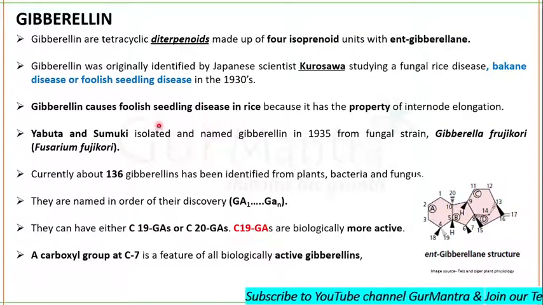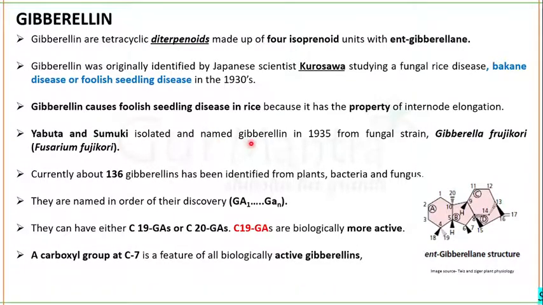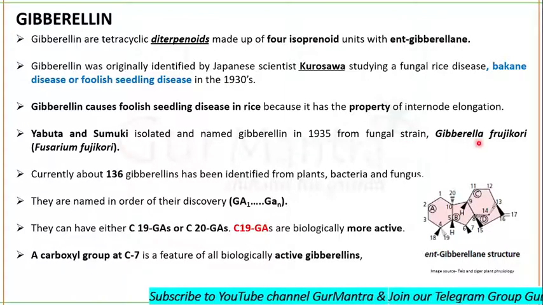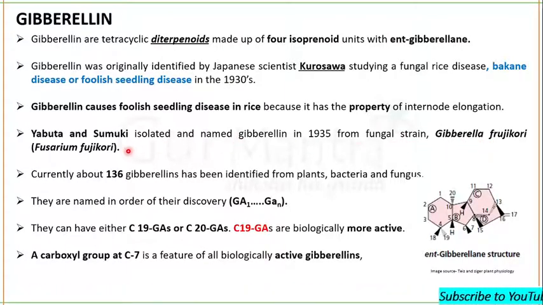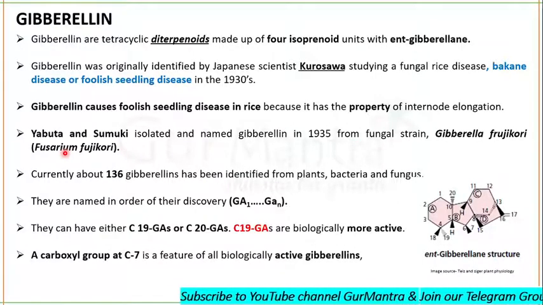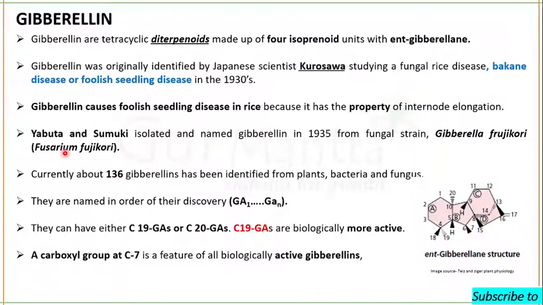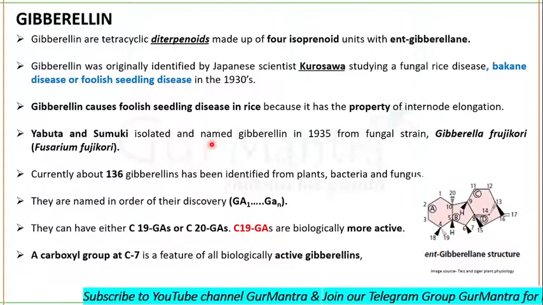Yabuta and Sumiki were the first ones to isolate gibberellin, in 1935. They isolated gibberellin from the fungal strain Gibberella fujikuroi, which is now known as Fusarium fujikuroi. So remember, Kurosawa was the first one to discover gibberellin, but Yabuta and Sumiki isolated gibberellin in 1935. It was Yabuta who named it gibberellin.